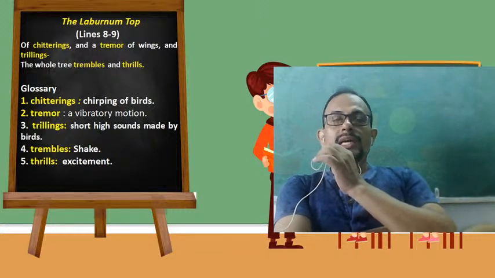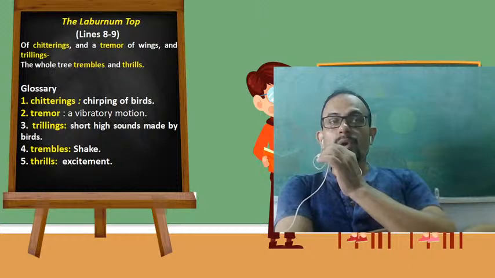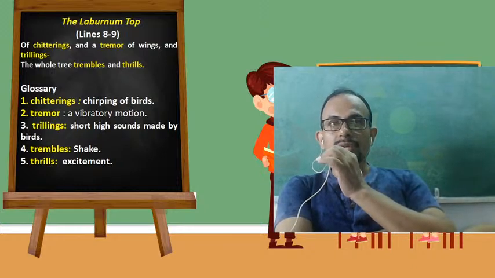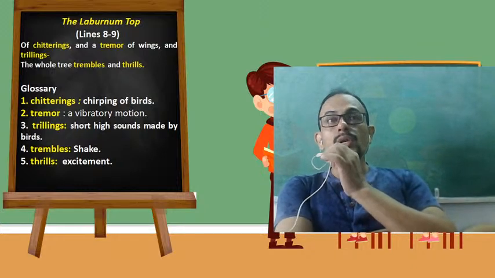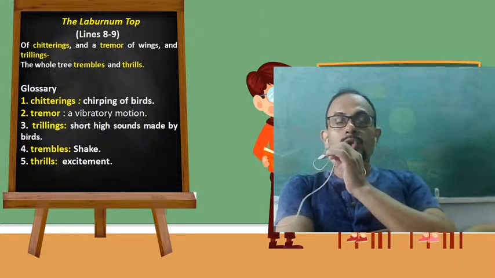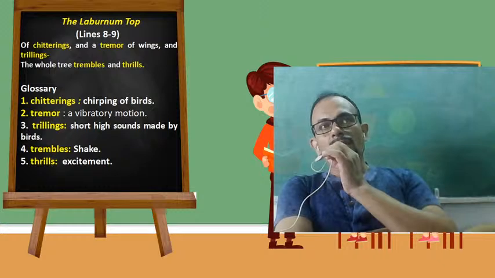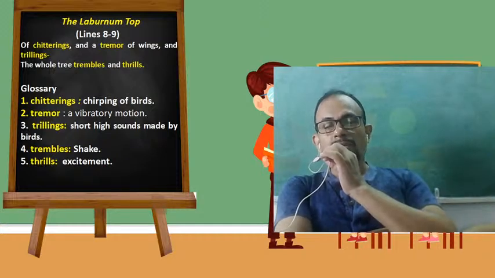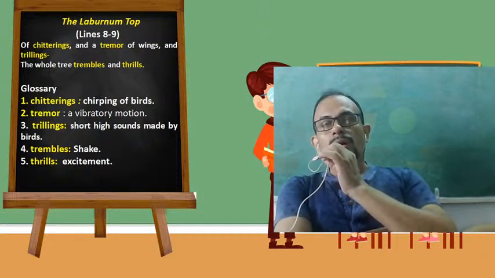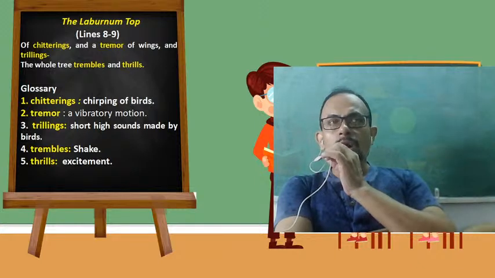Okay, so dear students, you might have understood what the poet means to say here. The poet means to say that the goldfinch is so lively that with its arrival in the forest on the laburnum tree, the laburnum tree appears to come alive with a lot of excitement.